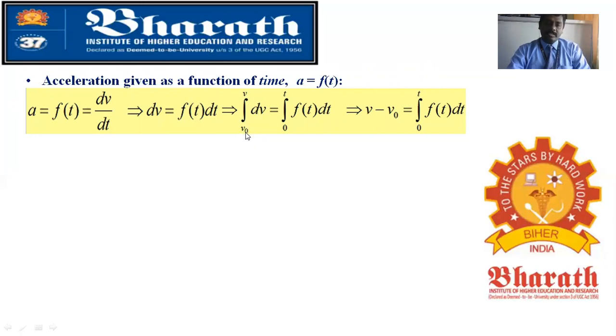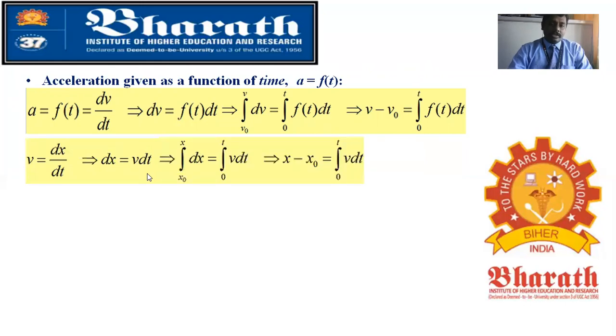So velocity has some initial velocity and final velocity. That is the change in velocity. In integration, we will use v naught to v integration of dv, with time varying from the initial position of 0 seconds up to t seconds. By that, you will get integral 0 to t of f of t dt. You take the upper limit minus the lower limit in the integration, so v minus v naught will be equal to the integration from 0 to t of f of t dt. Then we have the velocity function with respect to displacement, v equal to dx by dt. From that, you can also write dx equal to v dt. So you can again make an integration like this. Displacement will be what?